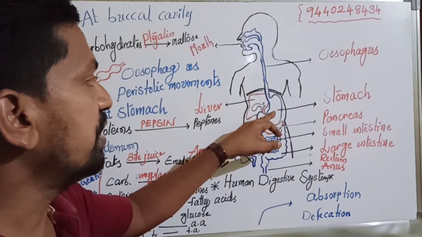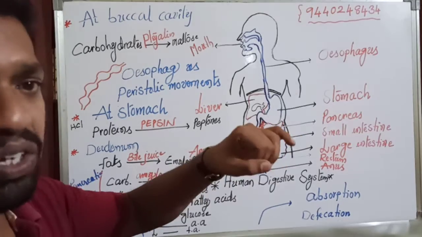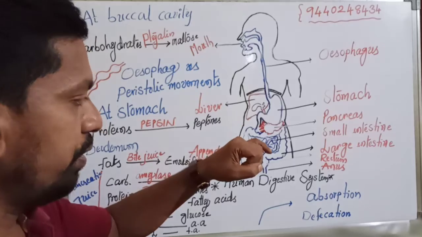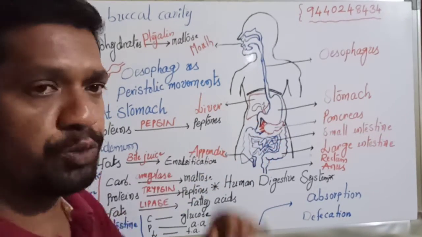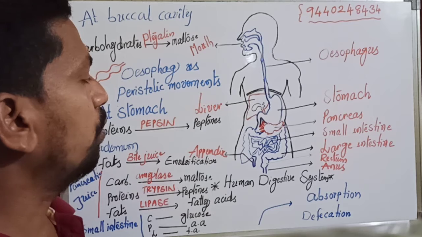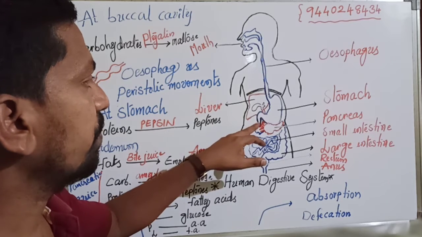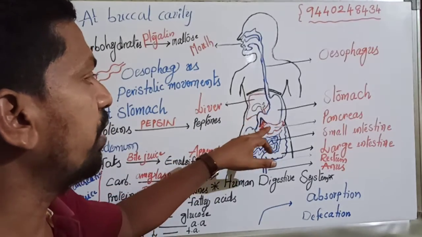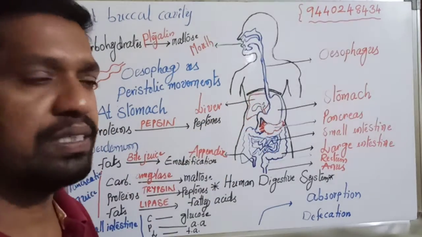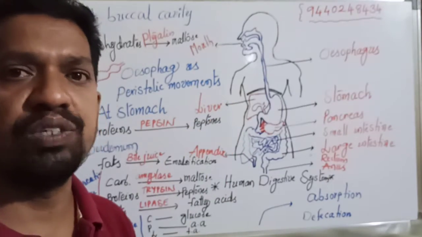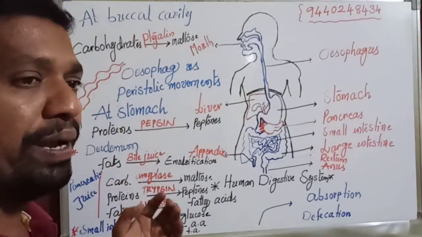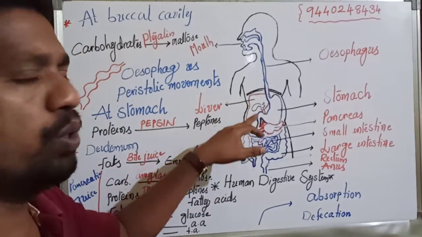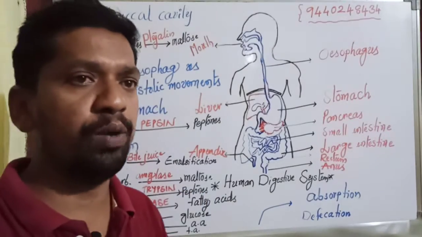And between the stomach and duodenum, we have an elastic structure known as the pyloric sphincter. Now, through the pyloric sphincter, chyme enters into the duodenum. Here we have two important glands known as liver and pancreas. Liver secretes bile juice, which is very important for the conversion of big fats into smaller globules, known as emulsification of fats. Though the bile juice doesn't have any type of enzyme, it is so important for the emulsification of fats.